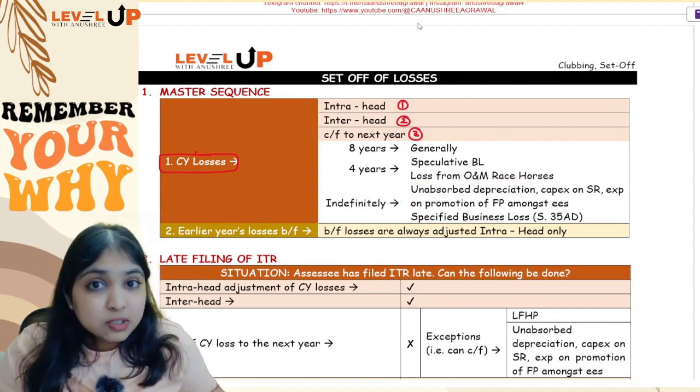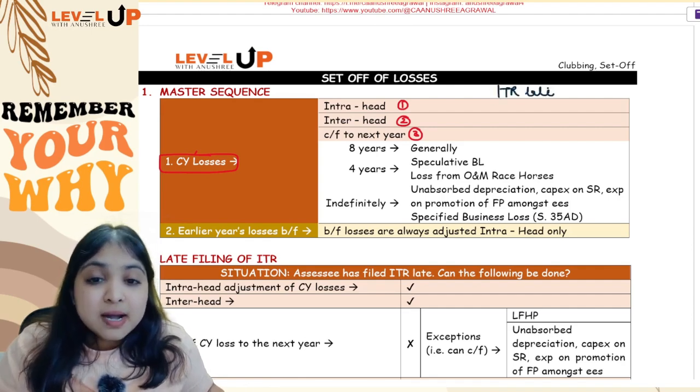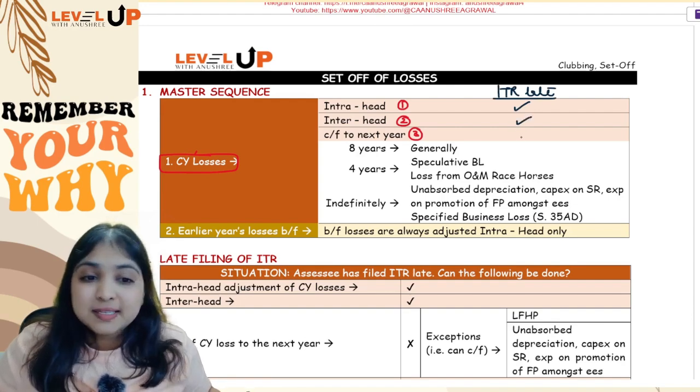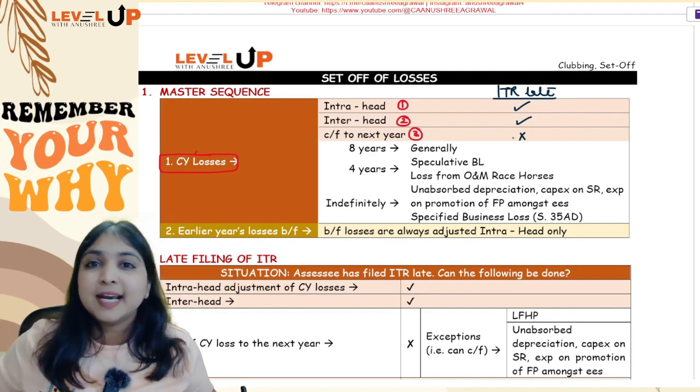Okay, now listen to one small point. In case your assessee files ITR late, assessee can do intra-head adjustment, assessee can do inter-head adjustment, but assessee cannot carry forward the current year loss to the next year. That we will not allow.